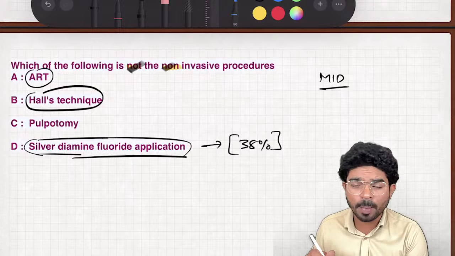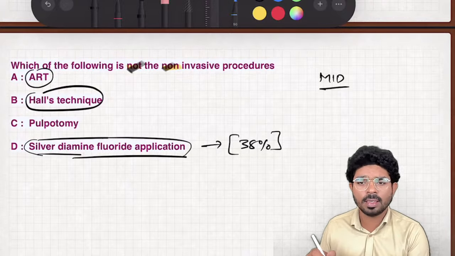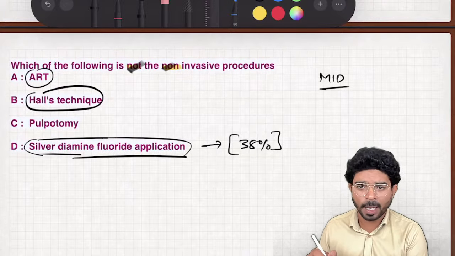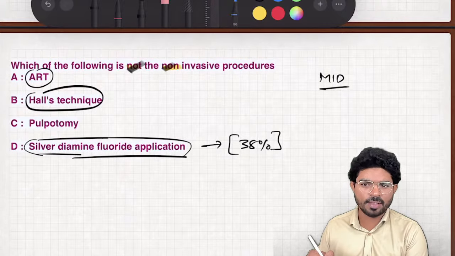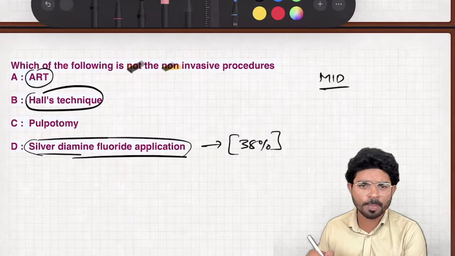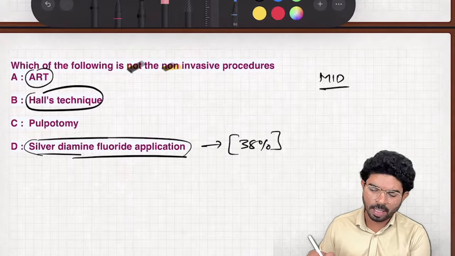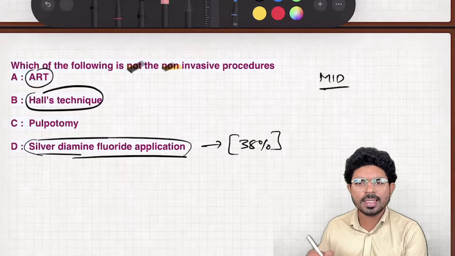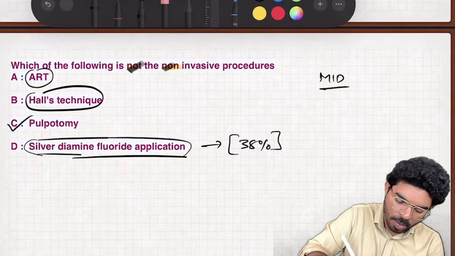Coming to pulpotomy, it is an invasive procedure where I am going to remove a part of the pulp to prevent further infection. This is called pulpotomy. So now the question is, which of the following is an invasive procedure? The answer is pulpotomy, option C.